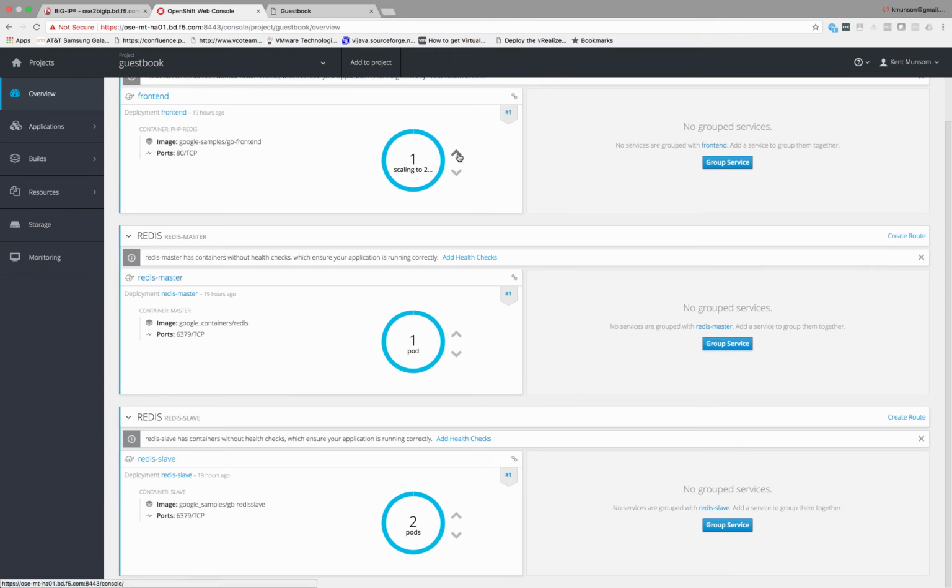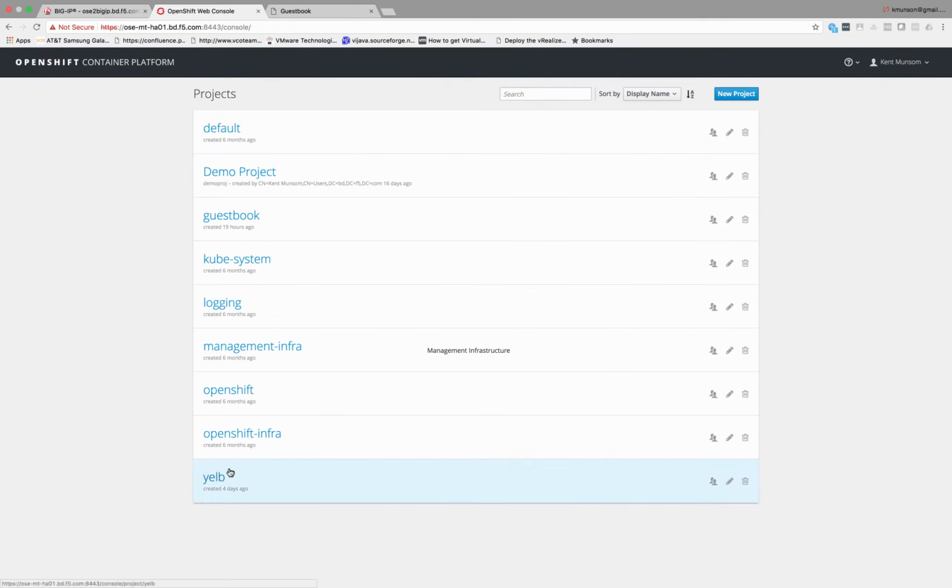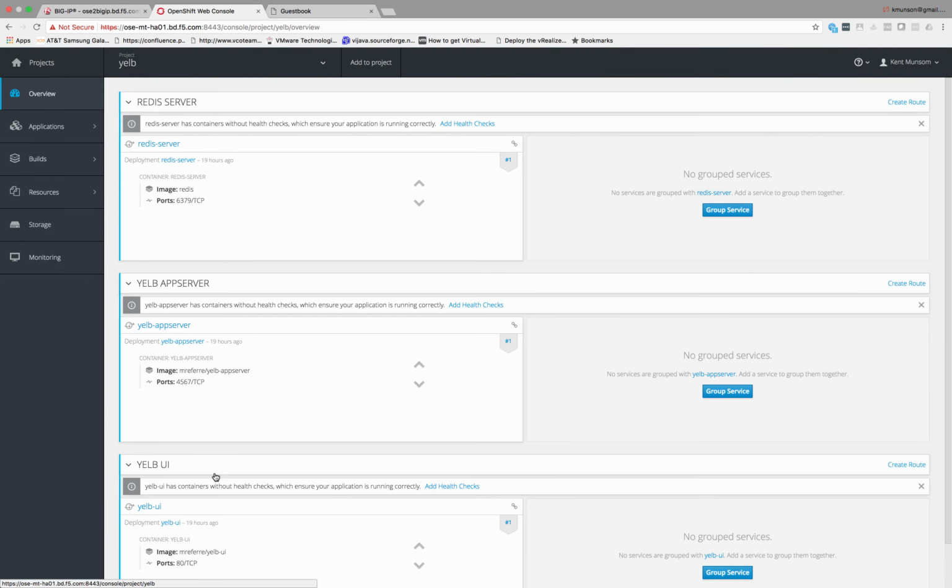And what we're going to do now is scale up our applications. We're going to first start with the Guestbook. We're going to scale it to 20 pods. And we'll do the same thing with Yelp. So we're waiting for OpenShift to spin up those additional containers.